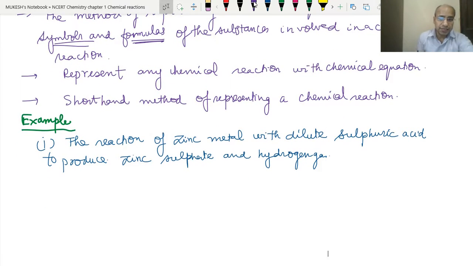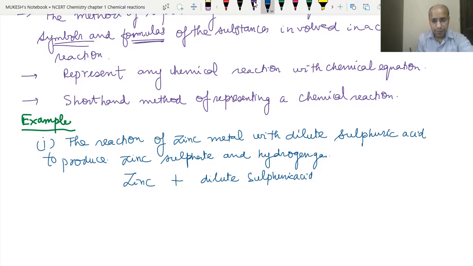The sentence is the reaction of zinc metal. So what are the reactants? First we need to find the reactants. Zinc is a reactant, and dilute sulfuric acid is one of the reactants. Then what are the products formed? Zinc sulfate is formed, plus hydrogen gas is formed. So we have written this in the form of words.